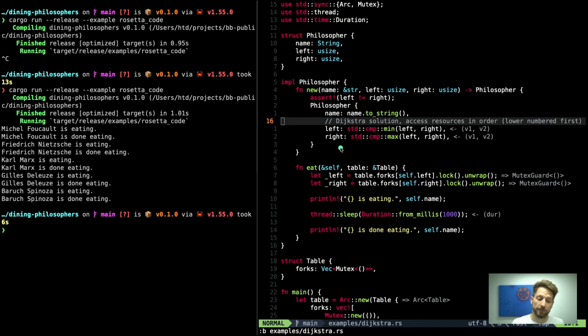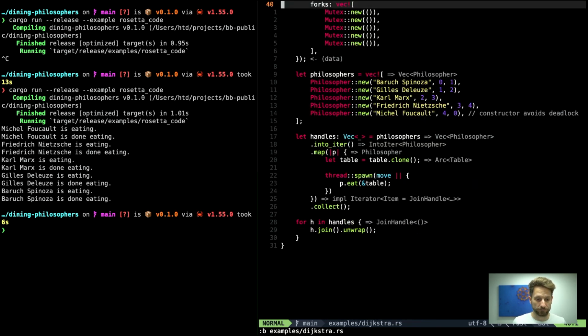I guess the idea of the Rosetta Code programmer was to easily show that you can end up with a deadlock. But since the original code, by swapping 2 numbers, doesn't really make this apparent that you are deadlocking, that doesn't really help. So I would prefer this solution. Rest of the code is the same. The only thing is, you can see here in the comment that we don't care that this is the bad configuration because the constructor will fix it for us. So let's run that extra example to see if that's true, that it really works for us.